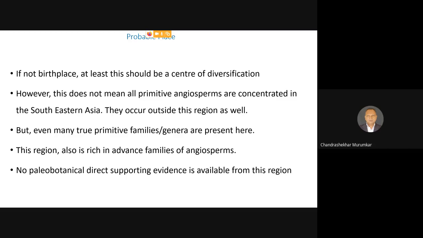Again, there is no any paleobotanical direct supportive evidence which is coming from the fossil records from this region, because unfortunately this region is very poor in actually fossil records. Generally the fossils are present in the sedimentary rock, and the areas which I have shown, they are made up of basalt rock. Now basalt rock, remember, is formed because of the cooling of the lava.